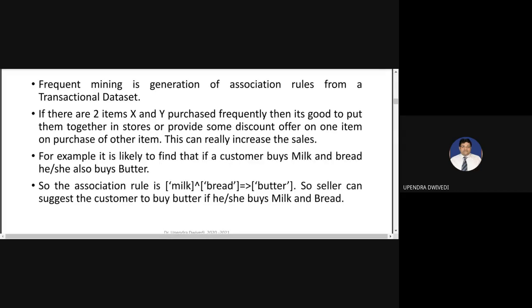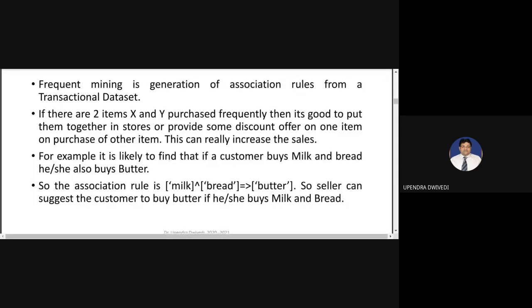Another key thing the seller can do is provide some discount offers. Suppose you are buying milk and bread. Based on our pattern, the seller can offer some discount on the butter, as well as on the jam and the chocolate, to find out if the customer is slightly interested in those items. Based on the discounted offer, he or she will tend to buy those items. So a discount policy can also be profitable for the business.